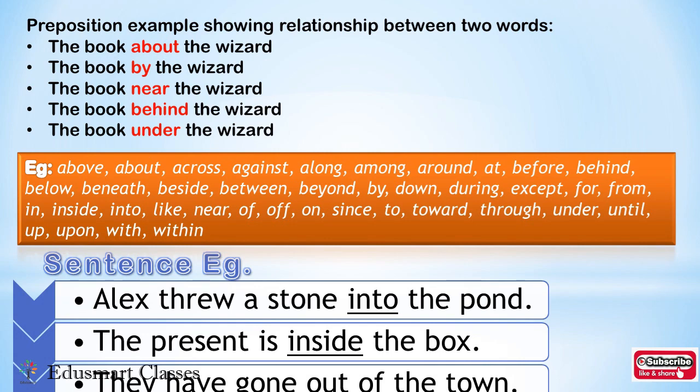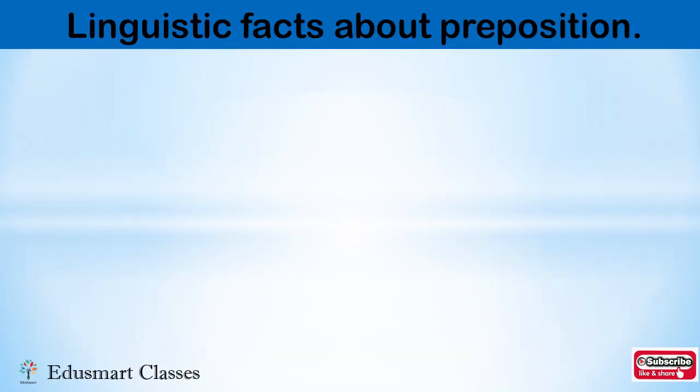The present is inside the box. So here inside is a preposition. It is showing or indicating a relationship between the present and the box, that is the other part of the sentence. They have gone out of the town. Out of the town. So out of is one preposition.